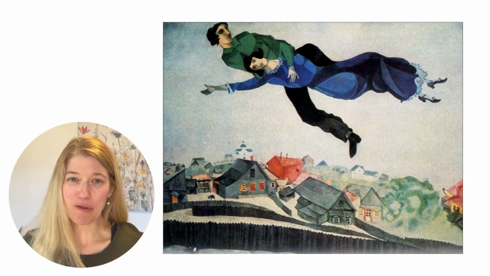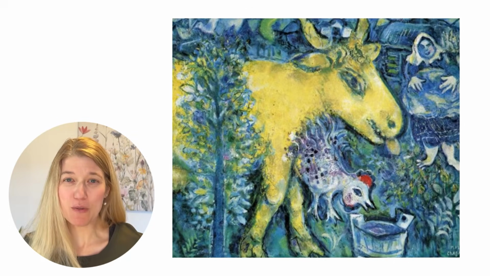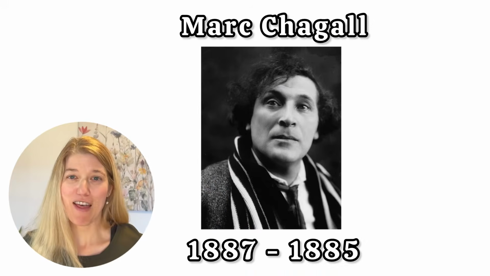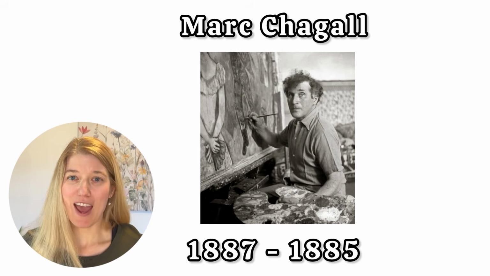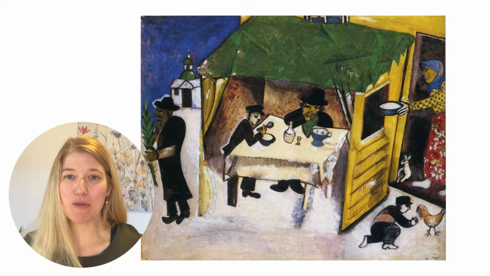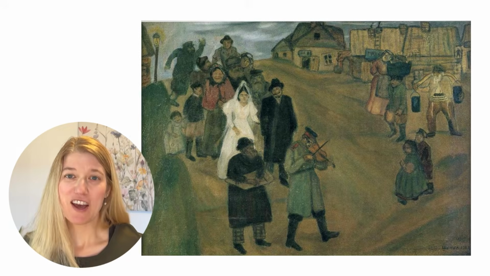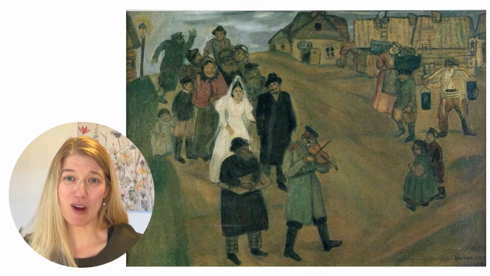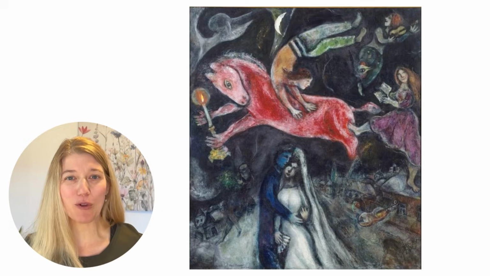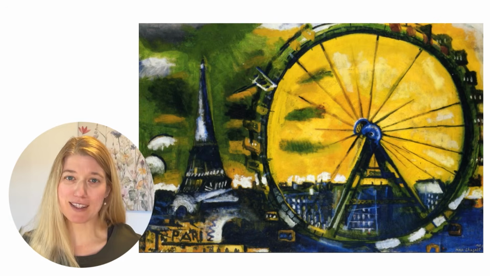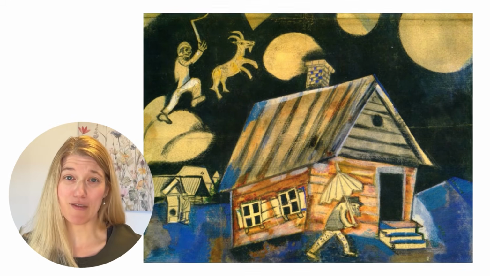Imagine a world where people float through the sky, animals wear human expressions, and dreams are painted in bright, joyful colors. That's the world of Marc Chagall, a Russian-French artist who mixed memory, imagination, and emotion to create art like no one else. Chagall grew up in a small village in Russia, surrounded by music, folklore, and Jewish traditions. Even after he moved to big cities like Paris and New York, he never stopped painting the feelings and memories